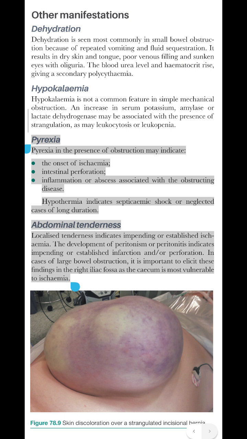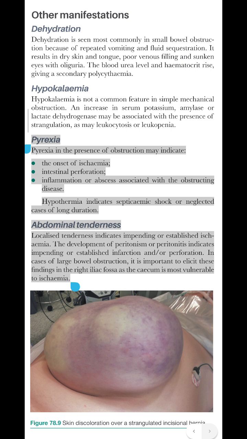Pyrexia in the presence of obstruction may indicate the onset of ischemia, intestinal perforation, inflammation or abscess associated with the obstructing disease. Hypothermia indicates septicemic shock or neglected cases of long duration.